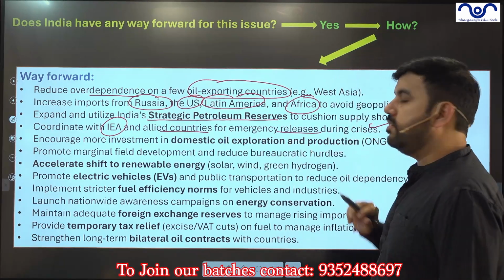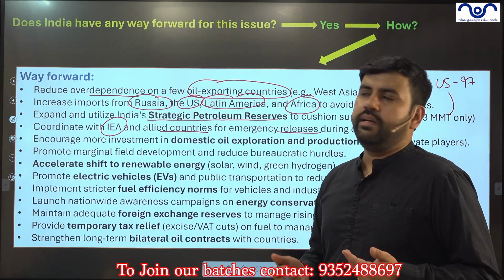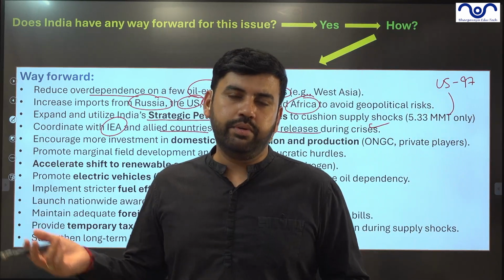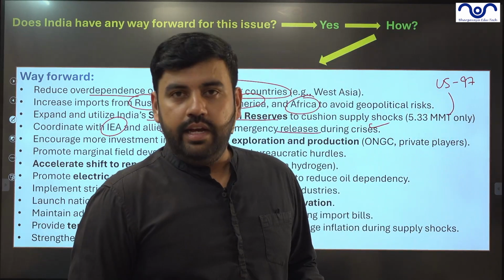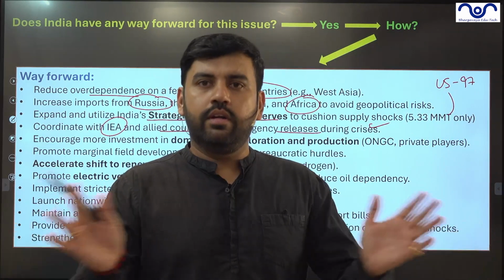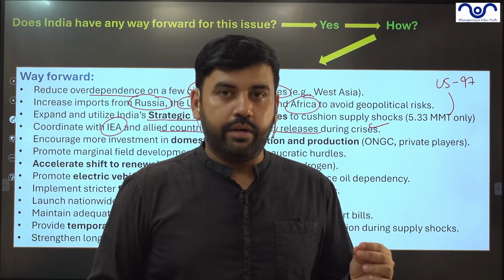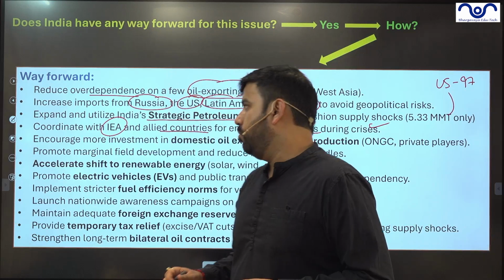So India can have a bilateral agreement, let's say with any country like Venezuela, Brunei and others. In that case, if India has a deficit, they would come up and supply at a particular price. A predetermined price could be there.